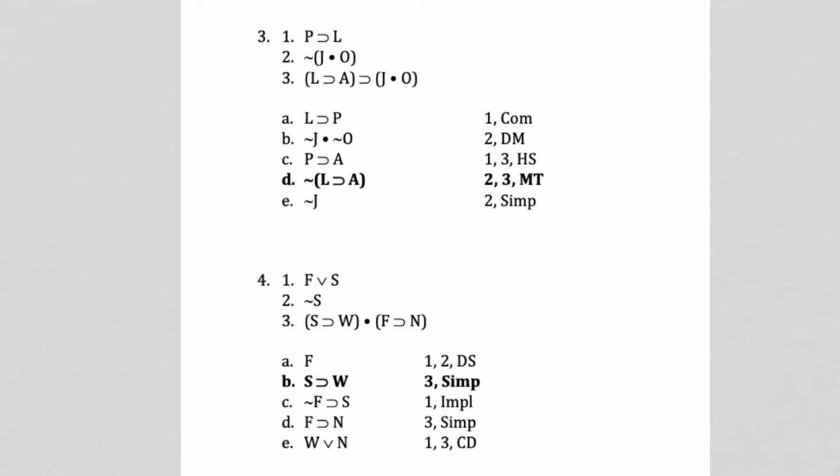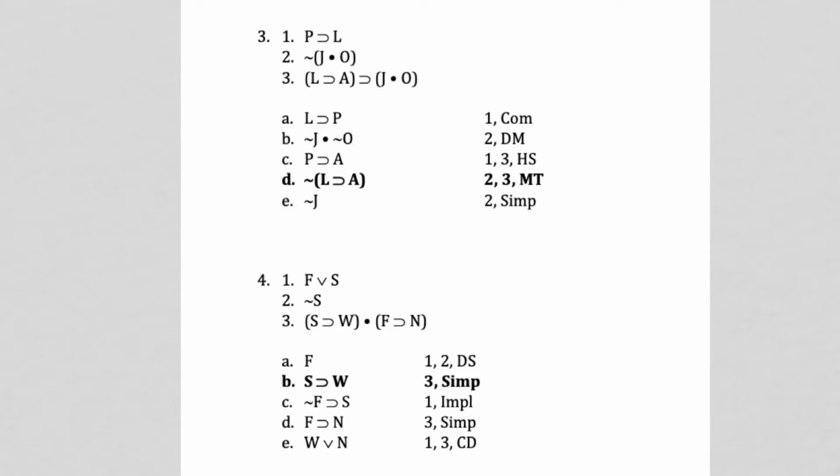C, they want to do 1 and 3 HS, which I don't even know how you'd ever get that answer. D, 2 and 3, so 2 and 3, and they want to do modus tollens. So you're going to negate this, and you get the negation of this. Yeah, that's perfect. When you have the negation of the consequent, then you can pull down the negation of the antecedent. That one works.